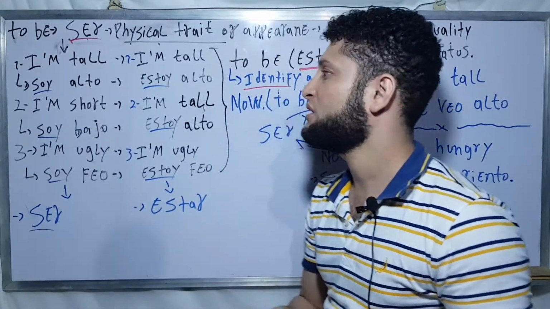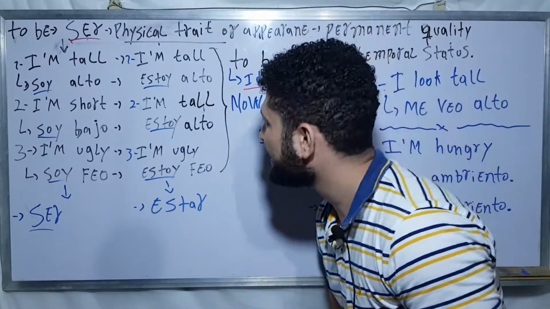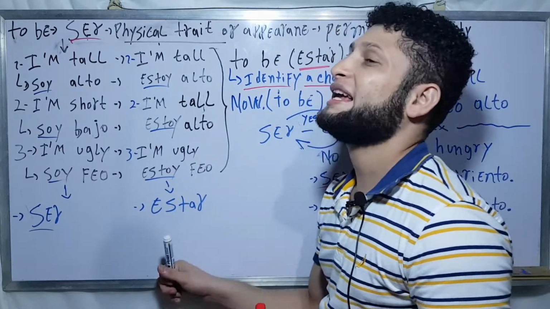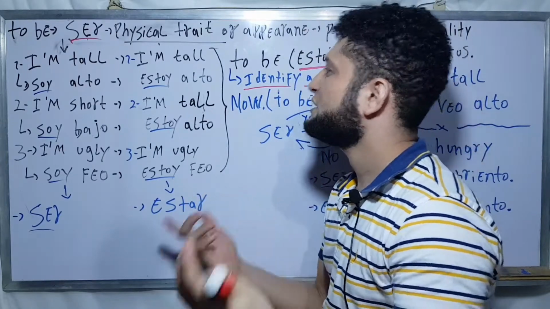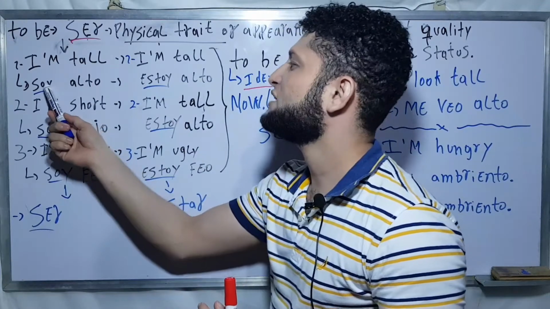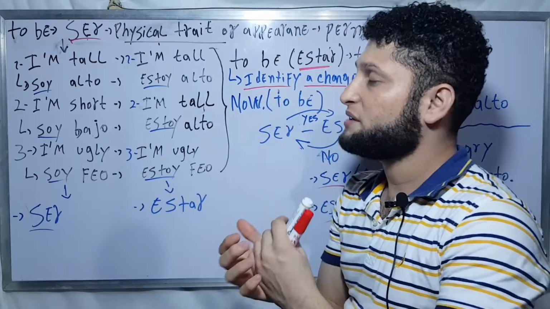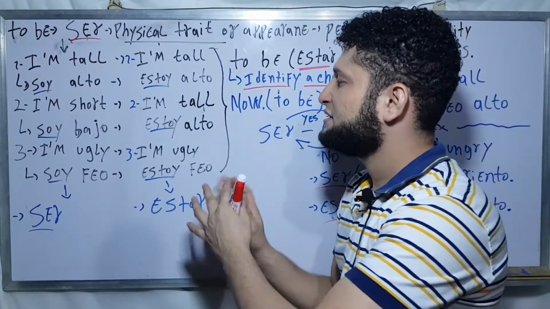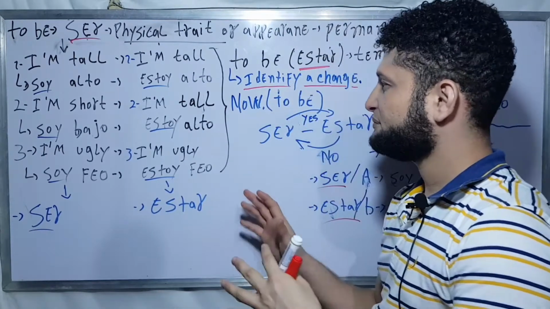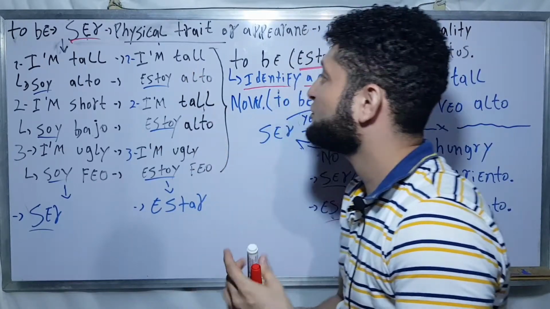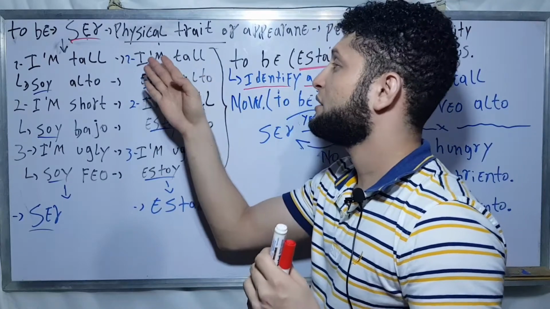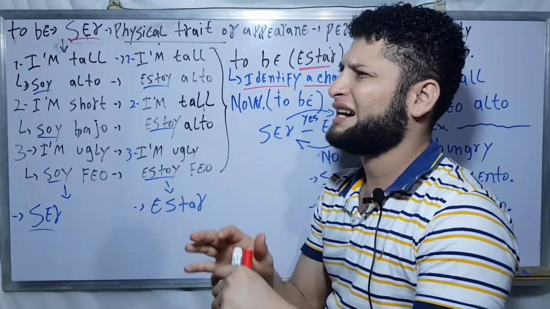Now the same sentence, however with the verb estar. What is the difference? I'm tall, estoy alto. In this case, remember that our focus is on the verb estar, which is for temporal status. That means that "I'm tall" is for a temporal status.